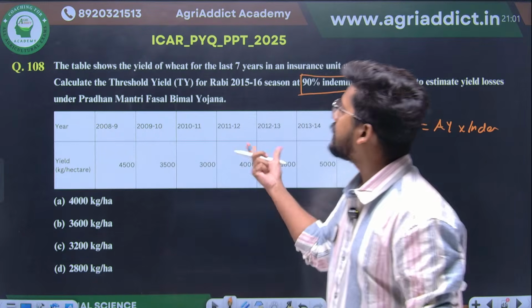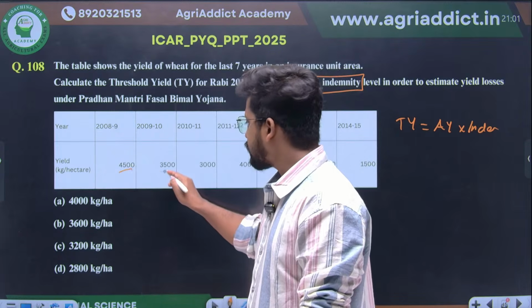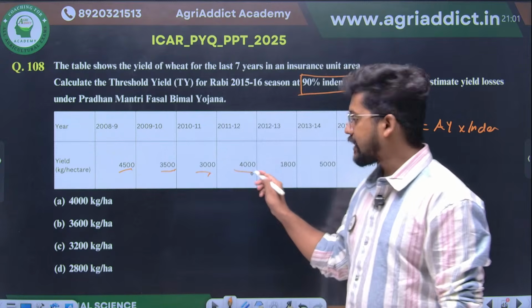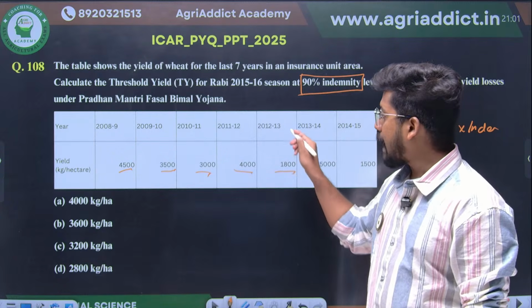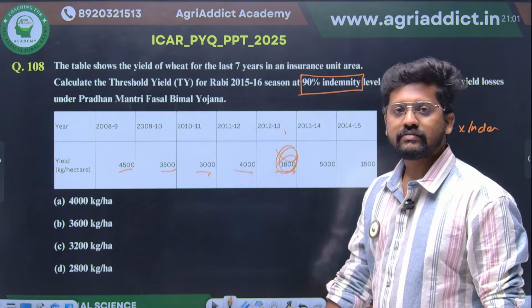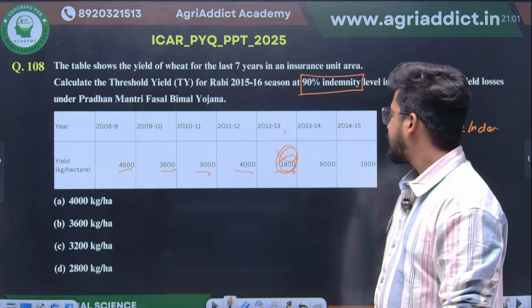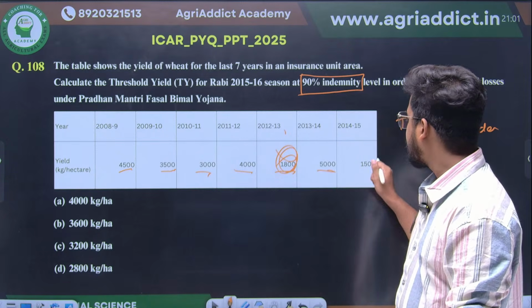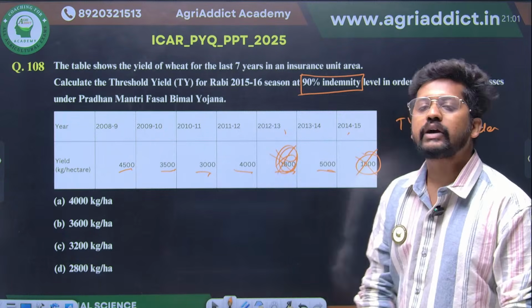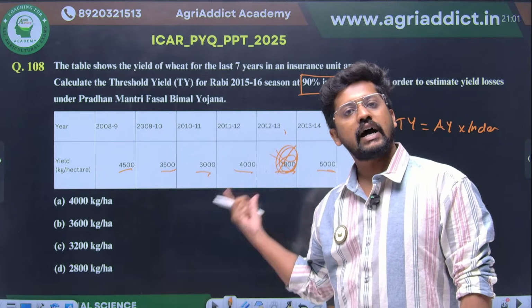So when you are checking each individual value, see, 4,500 is a good yield, 3,500 is a good yield, 3,000 is a good yield, 4,000 is a good yield, 1,800, something has happened in 2012 to 2013. So this is good, because we are excluding it, as it is going to affect the average yield, right? Then 5,000 is again a good yield, but 1,500 in 2000. So these two values we are eliminating, because they are going to affect our average yield, and we are taking the average of the other 5 years, right?